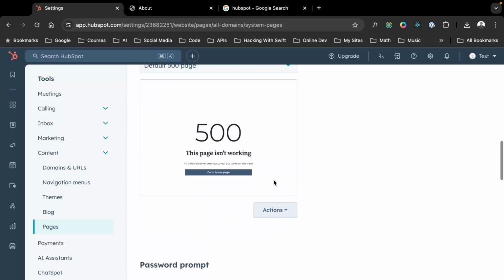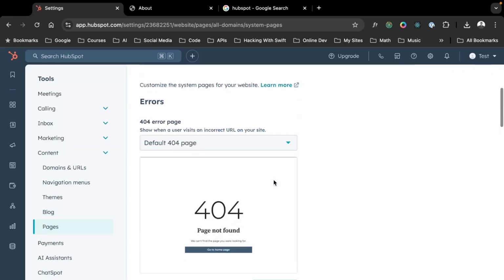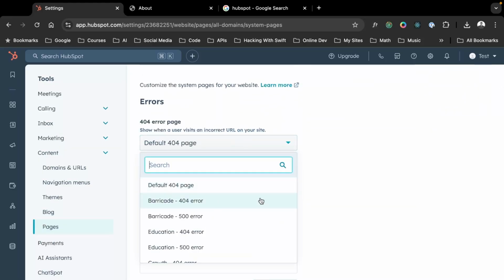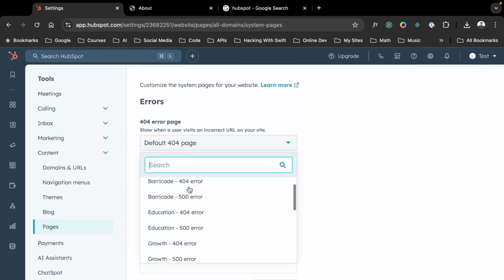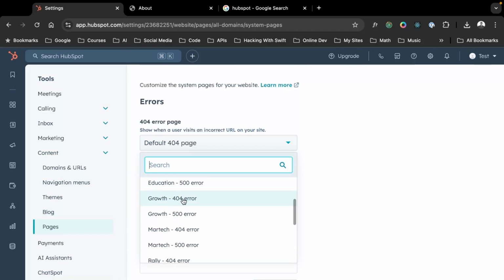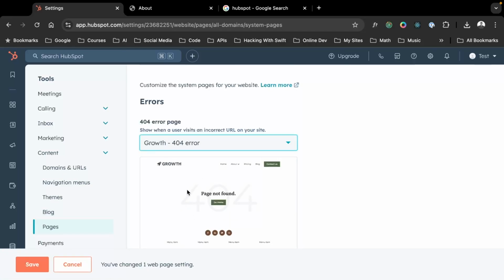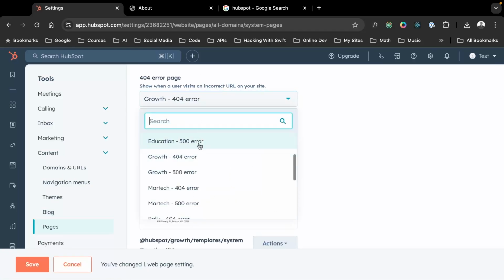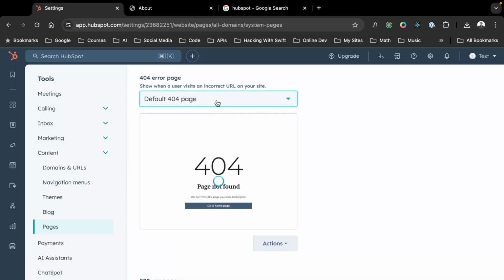This is the most important thing, at least initially, right? We want to select the specific page that we want to show up. You'll note here it says default 404 page, but we actually installed a different theme. We installed the growth theme. So for the 404 page, we want this to show the growth 404 page. You'll see this preview here is actually different than the default 404 page that it showed previously.